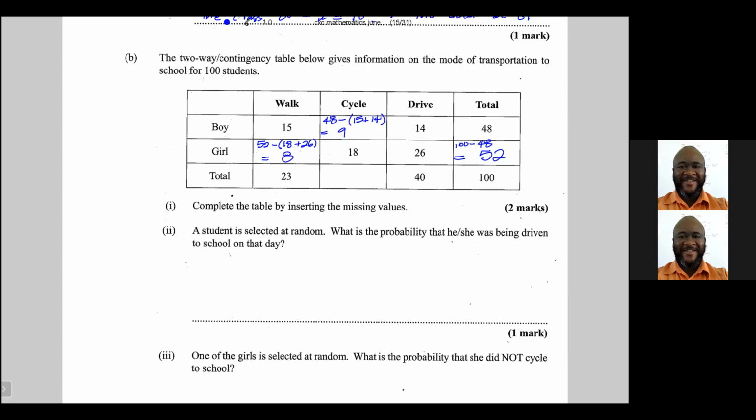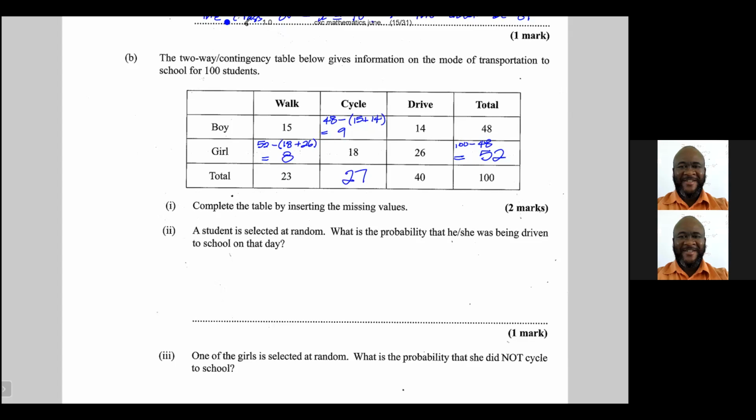Only 8 of the girls walk to school. Let's get the total that cycle. The total that cycle would be 9 plus 18, which is 27. So we completed the table by inserting the missing values.